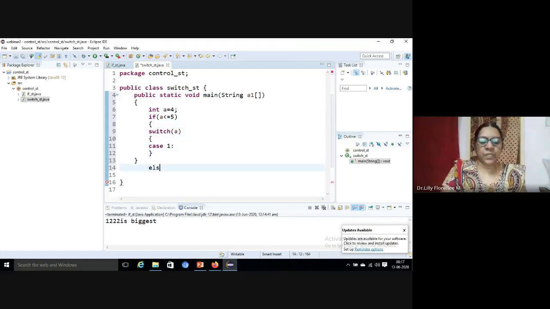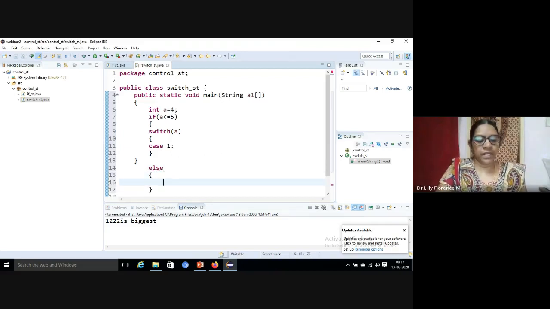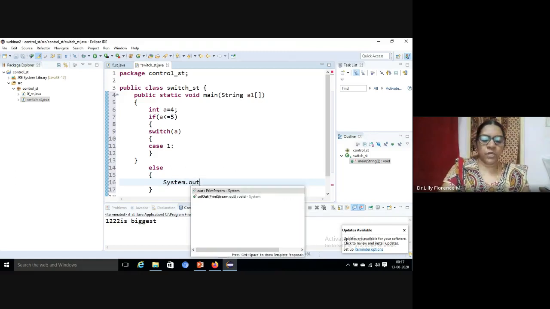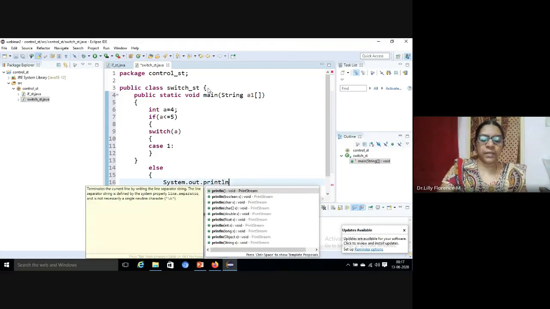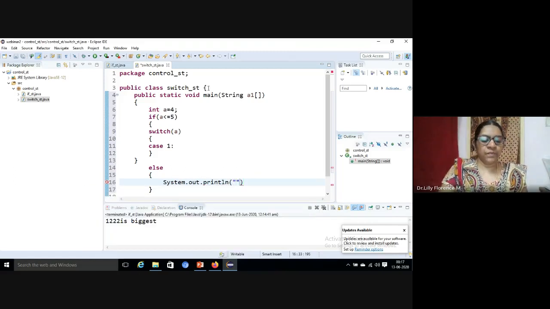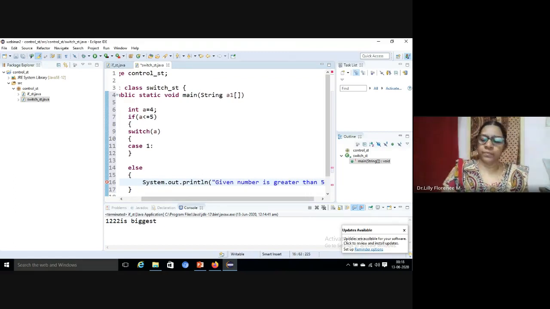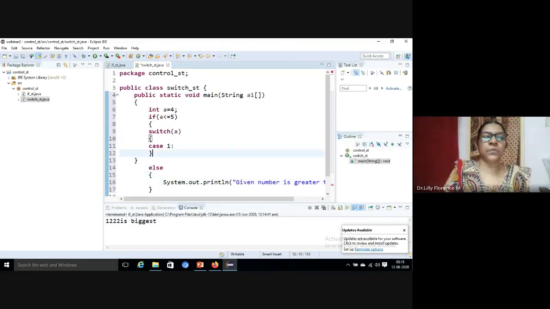Otherwise, we can give system.out.println, given number is greater than 5. Yes, we can do this. So we can check with the numbers 1 to 5.